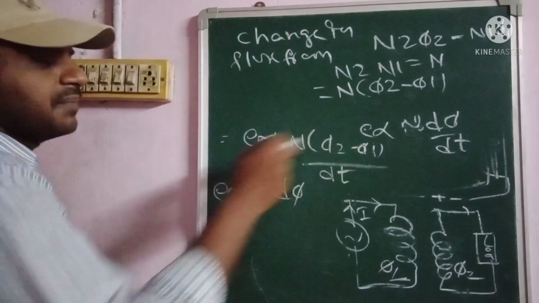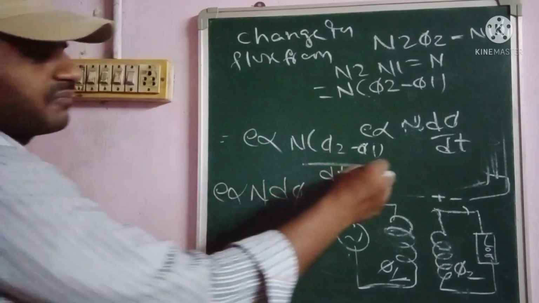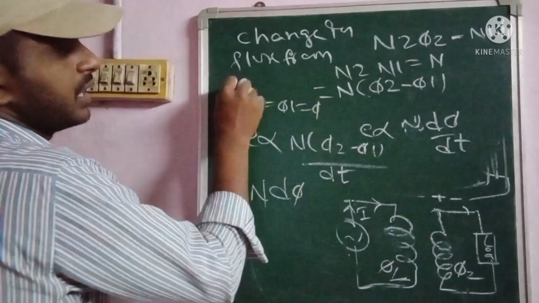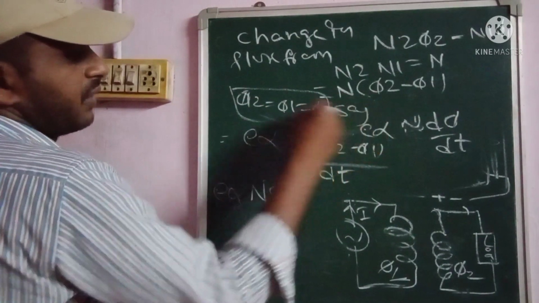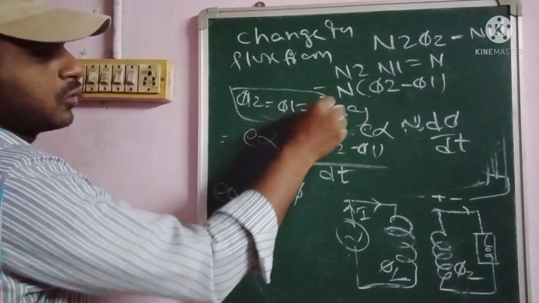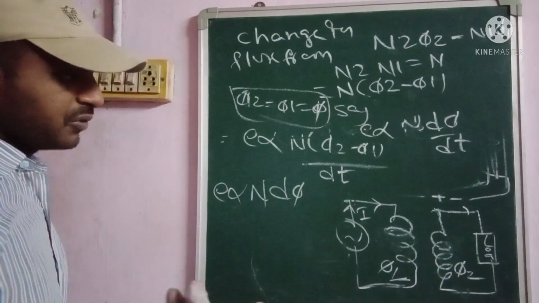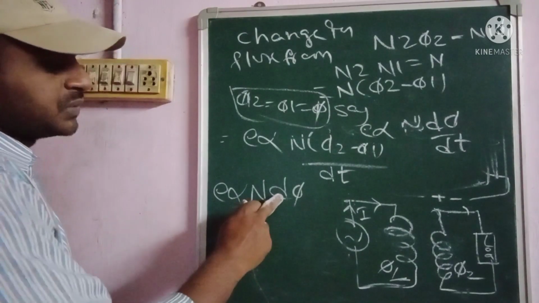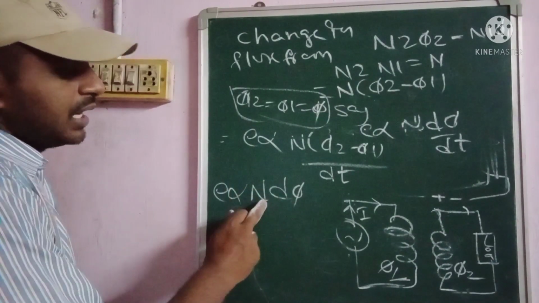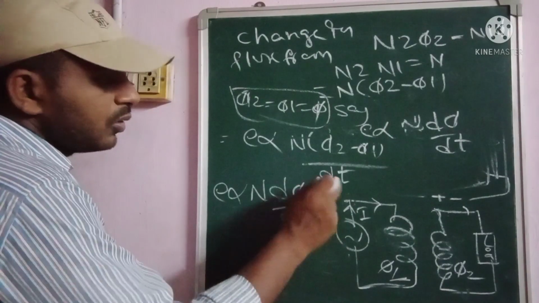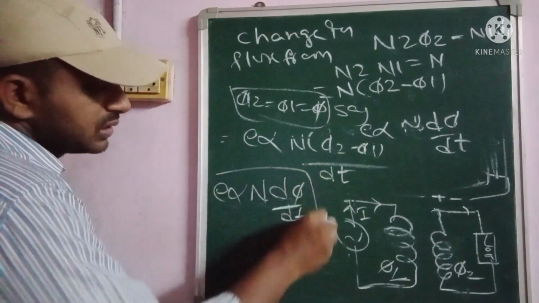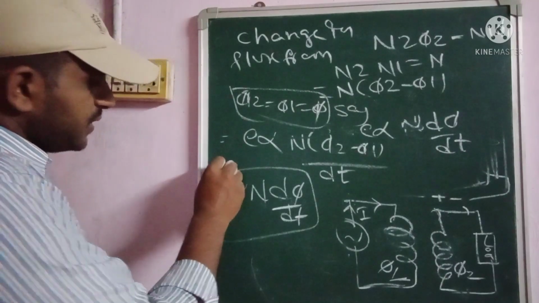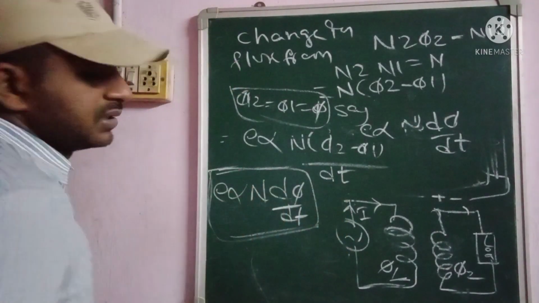Then we get N into d phi by dt. So this is the EMF equation of a transformer. Okay, so this is the formula.